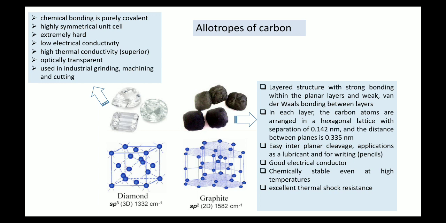Generally in materials, if electrical conductivity is good, then its thermal conductivity is also good. For example, copper. If you take a wire of copper, it can conduct good electricity, as well as a good amount of heat can transfer from one point to another point.